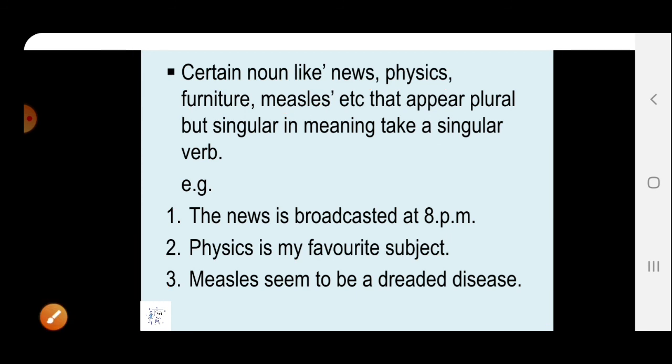So in this part we have discussed many points. In the next video we will also see other points that are useful to know about subject-verb agreement.